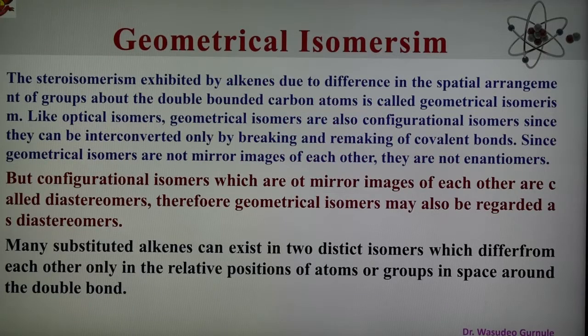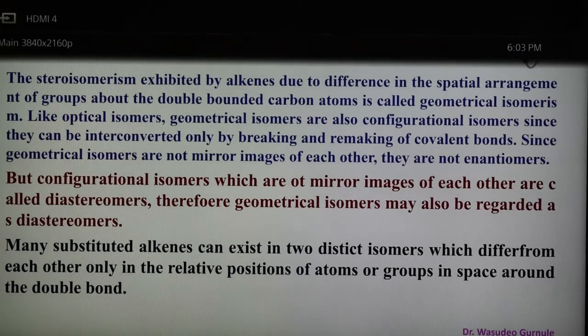What is geometrical isomerism? We can say that geometrical stereoisomerism is exhibited by alkenes due to a difference in the spatial arrangement of groups or atoms about the double bonded carbon atoms, and these are known as geometrical isomers. As we know, similar to optical isomers, geometrical isomers are also configurational isomers, and because of that they are interconverted only by the breaking and making of covalent bonds. Geometrical isomers are not mirror images of each other, and therefore they are not enantiomers.